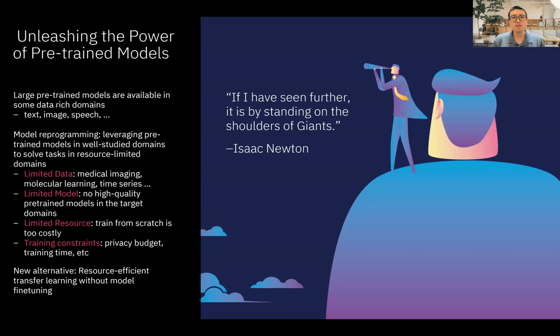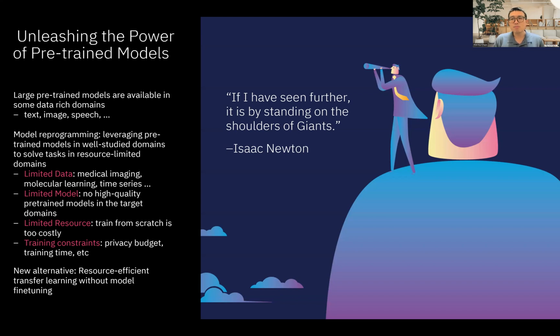So I would like to provide some motivation. The goal here is really to unleash the power of pre-trained models to do cross-domain machine learning tasks. It's like what Sir Isaac Newton had once said, if I've seen further, it is by standing on the shoulders of giants. And in this case, the giants are actually the available and abundant pre-trained models in very different domains. For example, in certain domains such as text, image, and speech, we do have powerful large pre-trained machine learning models, like foundation models, for example.